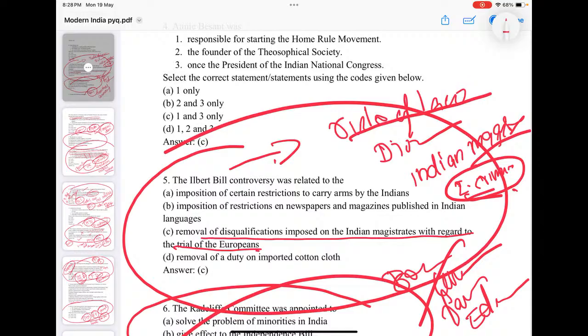So to end this disqualification, during the time of Lord Ripon a bill was introduced, the Ilbert Bill, but there was huge criticism, and finally it was rejected. Later, after many years, with lots of modifications, it was passed. So it was an eye-opener for Indians: you cannot expect justice from British-ruled India. Okay. So the Ilbert Bill is connected with judicial discrimination, that is, Indian magistrates have no power to conduct the trial of European criminals.